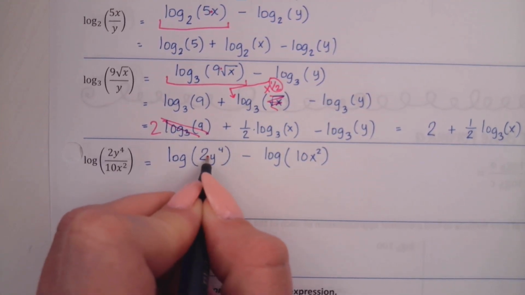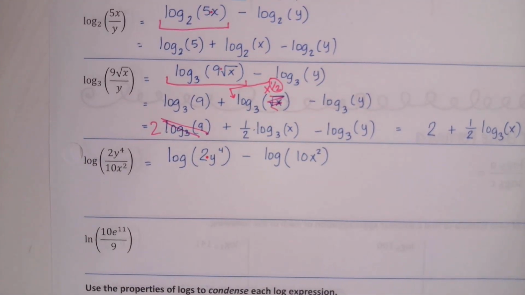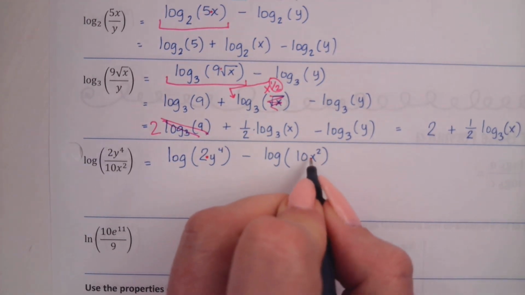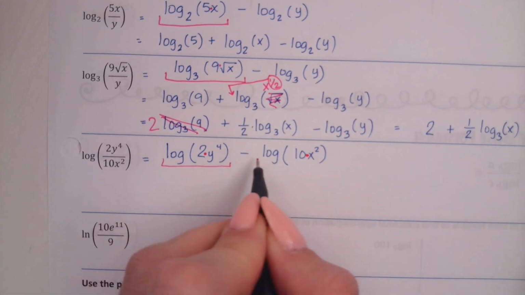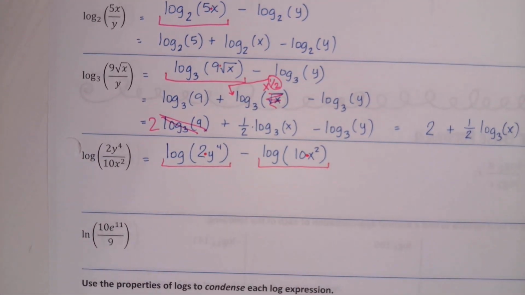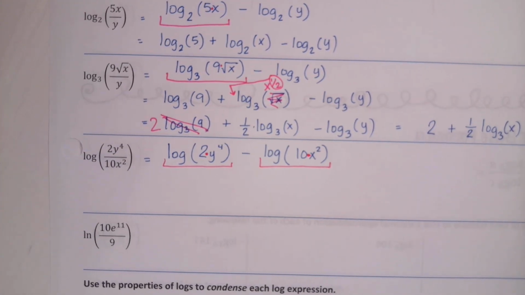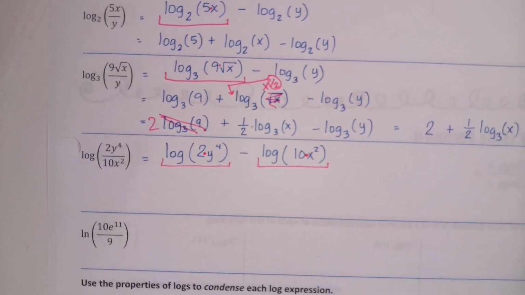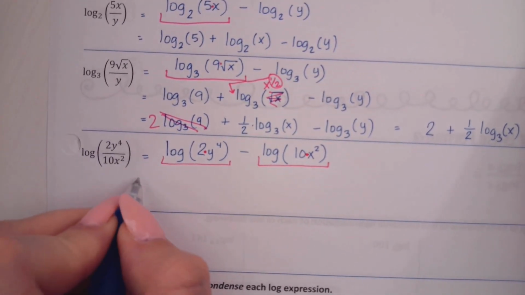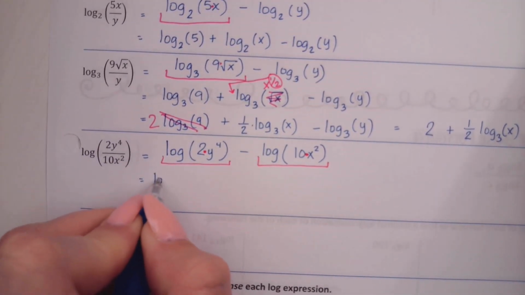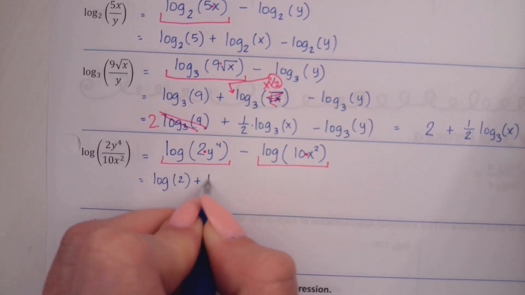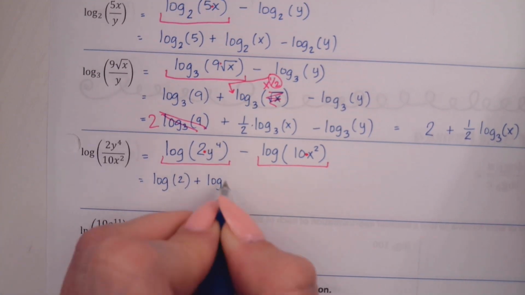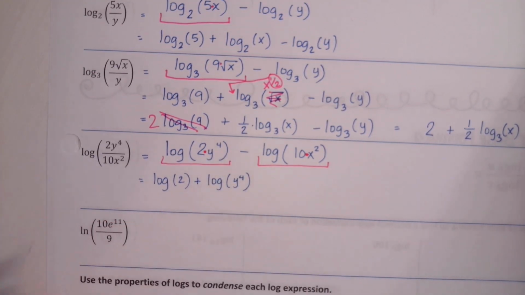The first product is 2 times y to the fourth. This second product is 10 times x squared. So both of these are going to break down into 2 separate logs. Because it has a y. We'll get there. That'll be our next step. But right now, we're just going to break it down into, this one's going to split into log of the first factor, which is a 2, plus log of the second factor, which is a y to the fourth,